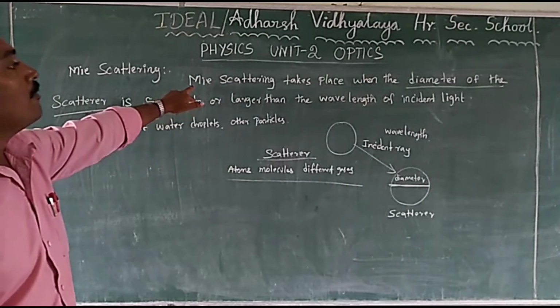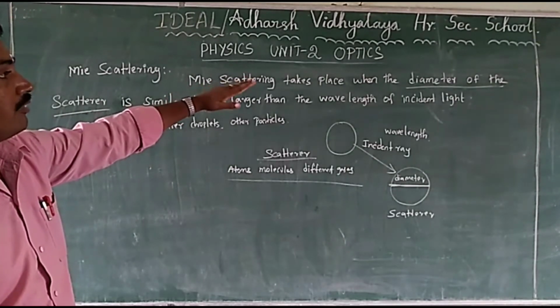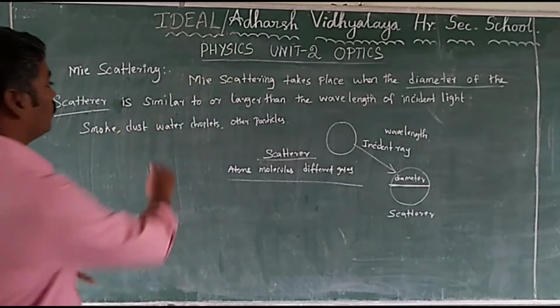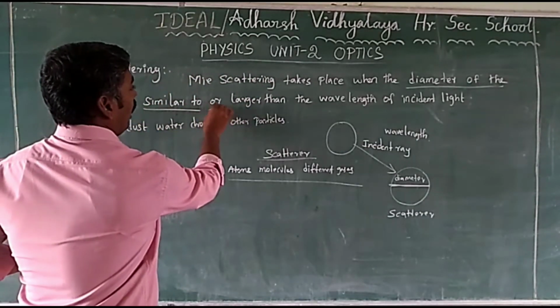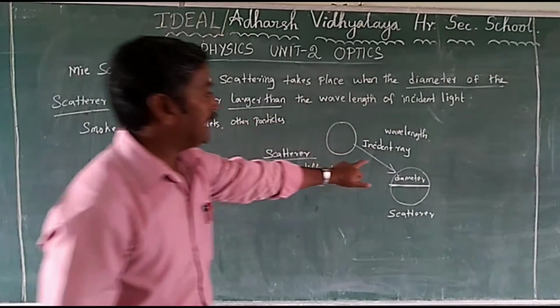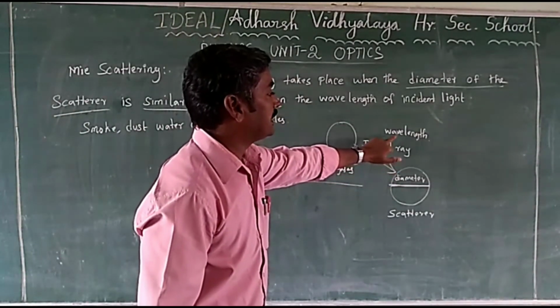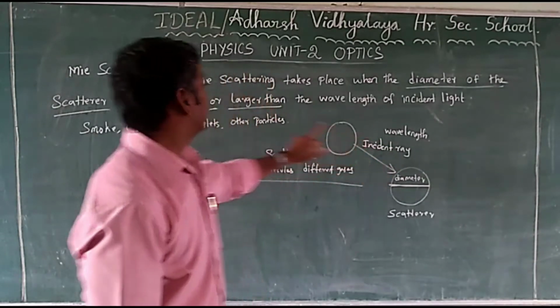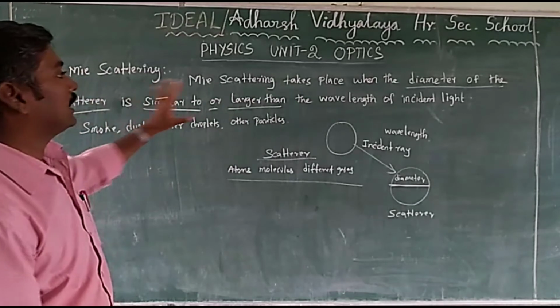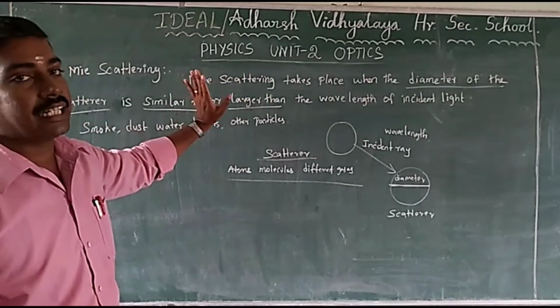We call it Mie scattering when the diameter of the scatterer is similar to or larger than the wavelength of incident light.